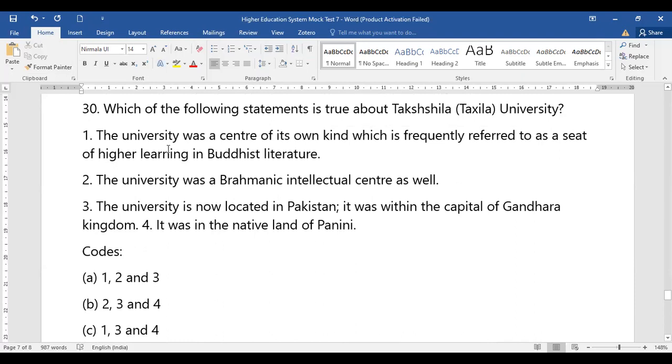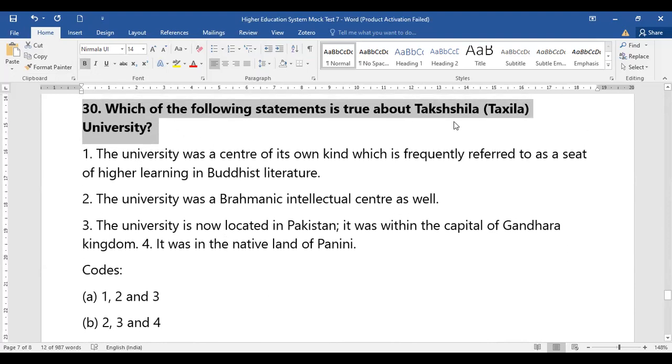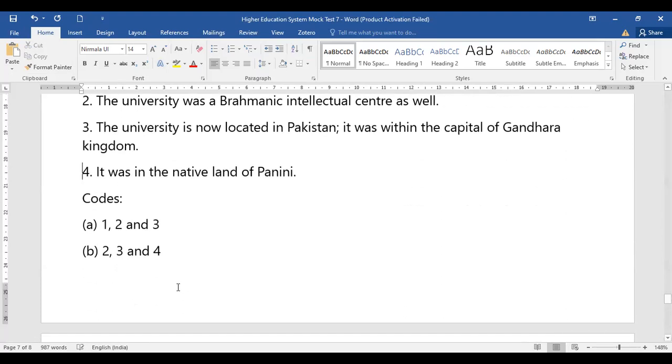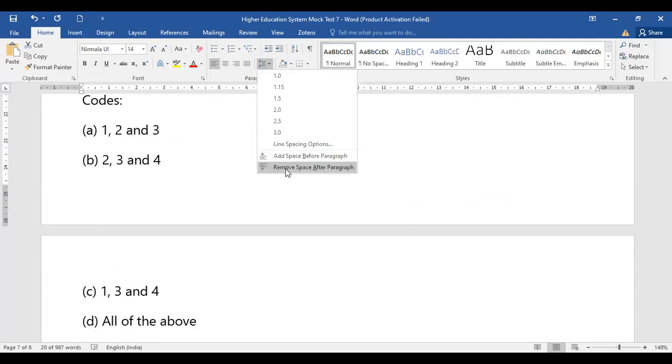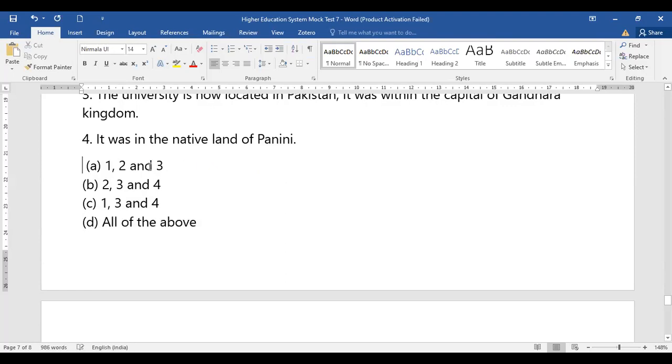Now coming to the last question of your ancient education, higher education in ancient India. Which of the following is true about Takshila University? The university is a center of its own kind, which is referred to as a seat of learning in Buddhist literature. It's a Brahminic intellectual center. The university is located in Pakistan, and it is the native land of Panini. So from the given options, which stands to be the correct option with reference to Takshila University?